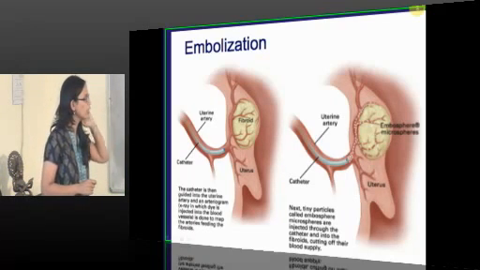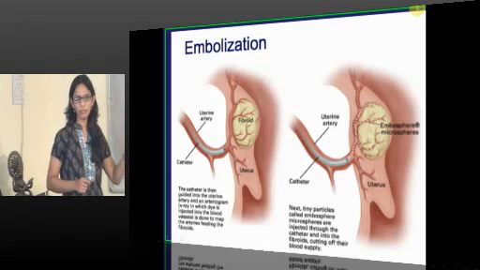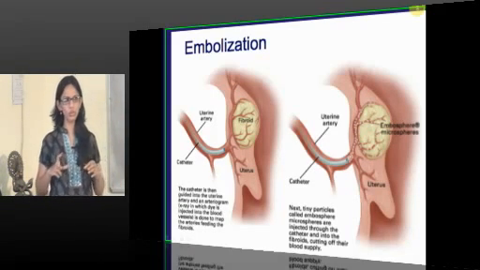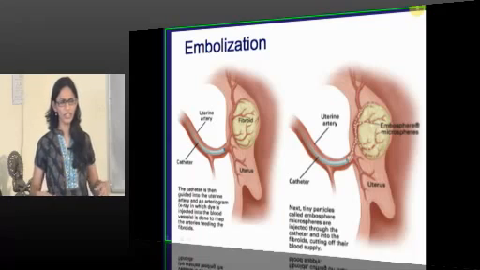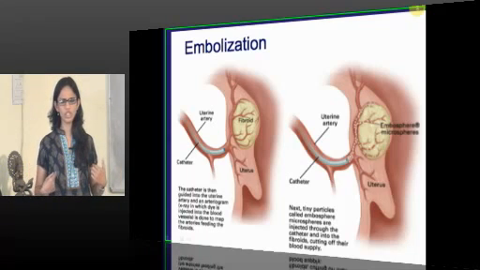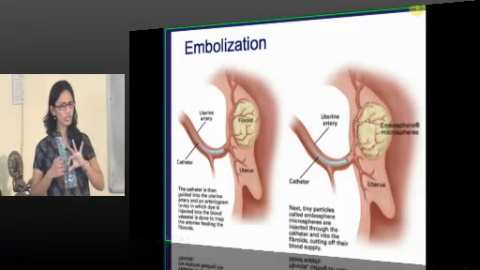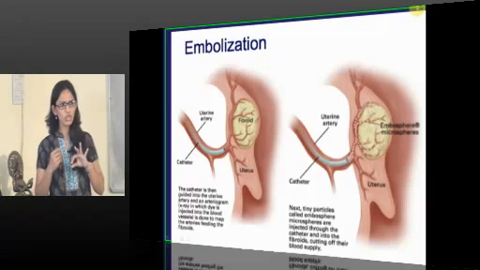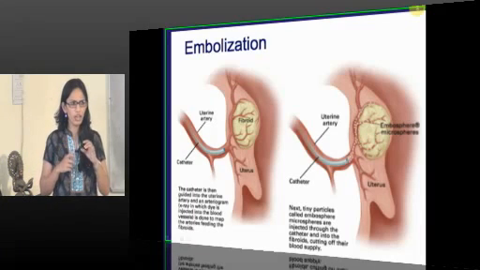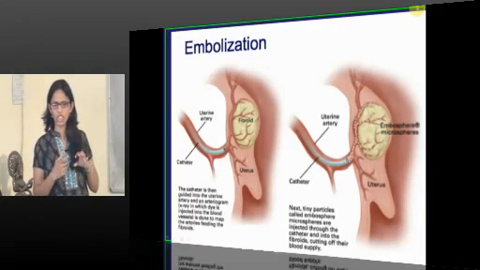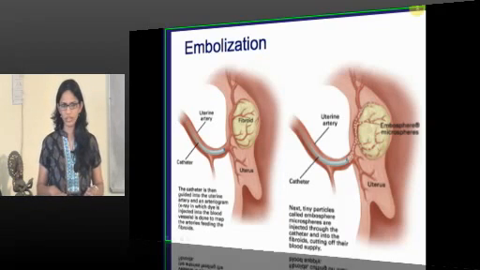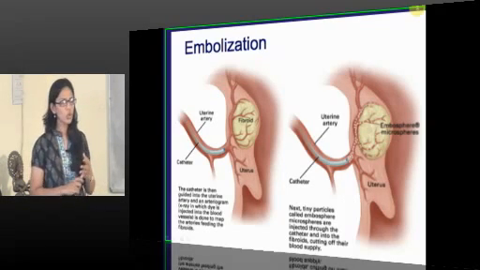So polyvinyl particles are injected through the femoral artery. The catheter is placed under USG guidance, and under guidance only they push almost 2 ml of the polyvinyl alcohol solution into the artery.